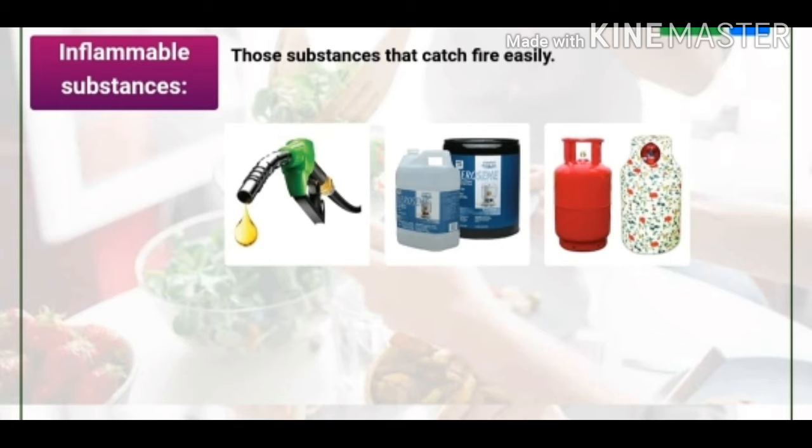Inflammable substances. These are those substances that catch fire very easily, or we can say their ignition temperature is very low. For example, petrol, kerosene, LPG, these catch fire very immediately because their ignition temperature is low.